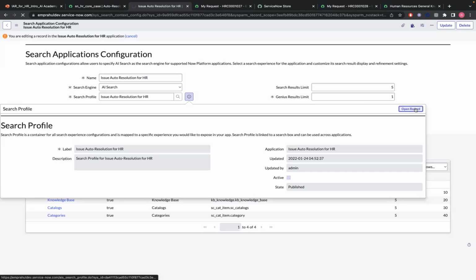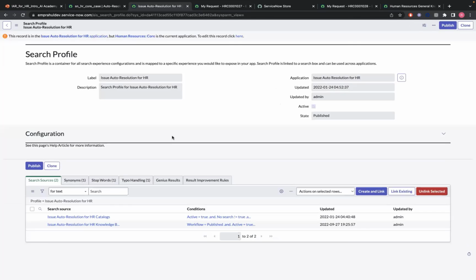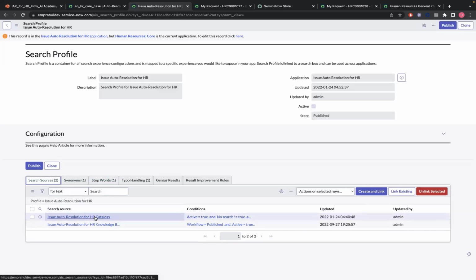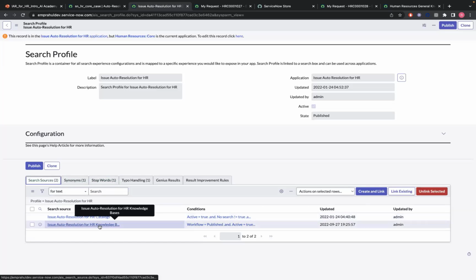So if I go back to this search profile, it's the same thing with the search sources, the synonyms, stop words. Just personalize and customize it according to your HR needs or how you want your employees to get these results surfaced. For this, we do have the catalogs and the knowledge. I'll quickly go into the knowledge search sources.